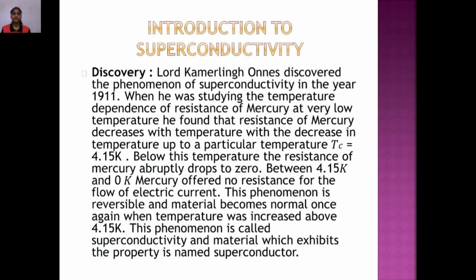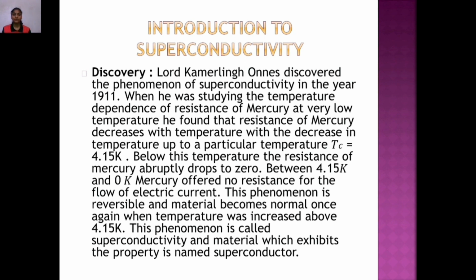Introduction to Superconductivity. Discovery. Lord Kamerlingh Onnes discovered the phenomenon of superconductivity in the year 1911. When he was studying the temperature dependence of resistance of mercury at very low temperature, he found that the resistance of mercury decreases with the decrease in temperature up to a particular temperature Tc equals 4.15 Kelvin. Below this temperature, the resistance of mercury abruptly drops to zero.